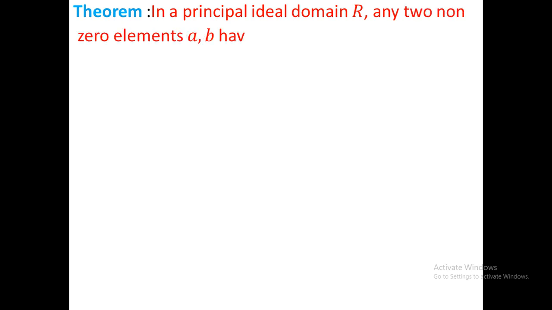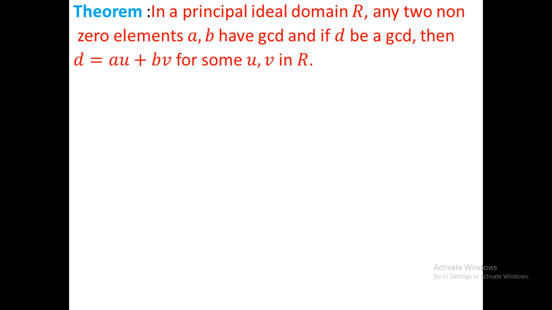Now I will go into a theorem. In a principal ideal domain R, any two non-zero elements a and b have a GCD, and if d is the GCD, then d can be expressed as au plus bv for some u, v in R. You know that the GCD of any two non-zero elements does not always exist, but in a principal ideal domain the GCD must exist. And the GCD can be expressed as au plus bv for some u, v in R. Now I will go into the proof.